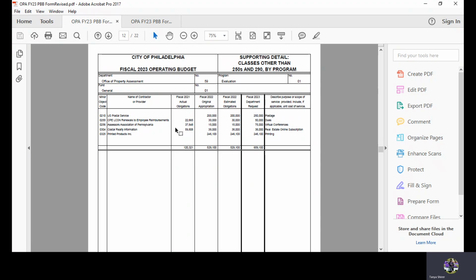Please note that if you have activity or expenditures for fiscal 21 actual obligations, you must have a valid vendor.